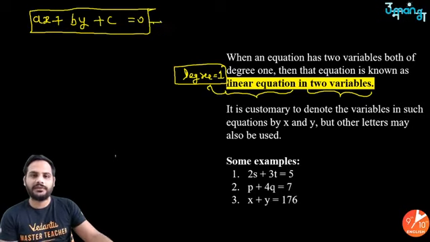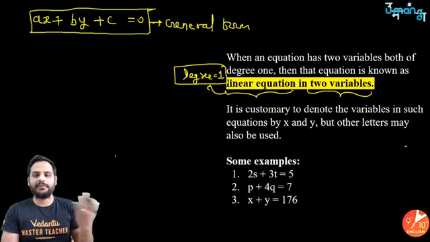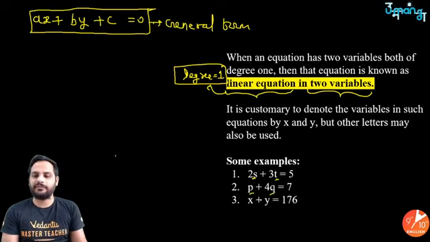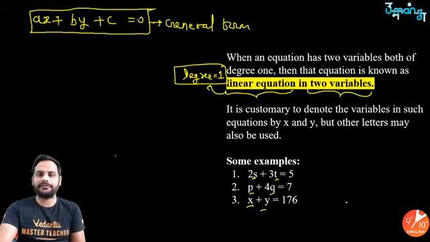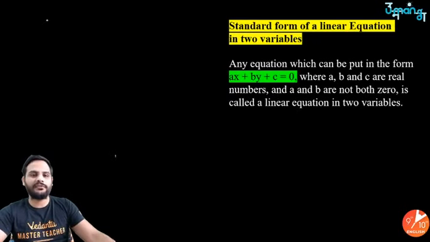This one is going to be the general form for a linear equation in two variables. It is not necessary that every time I am using x and y as variables only. You can use some other letters as well. 2s plus 3t equals 5, p plus 4q equals 7, x plus 5 equals 176, different examples. So ax plus by plus c equal to 0 is the general form or the standard form for your linear equation in two variables.